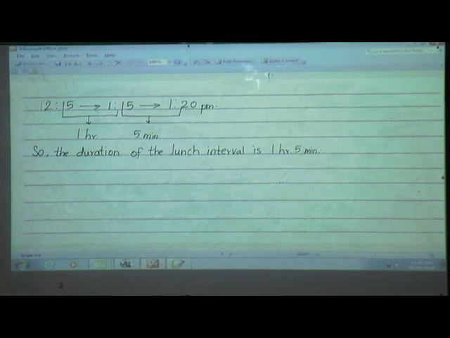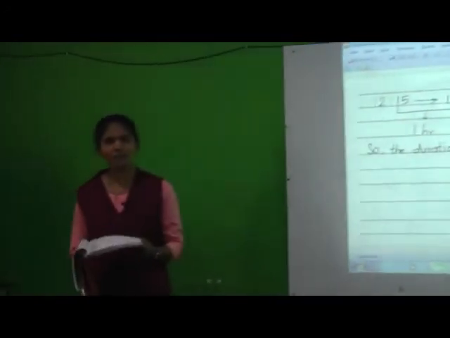Understood? Okay, now the last example is remaining, that you have to solve on your own. So today in this way we have completed exercise 4.4. In the next session we will see the next part.